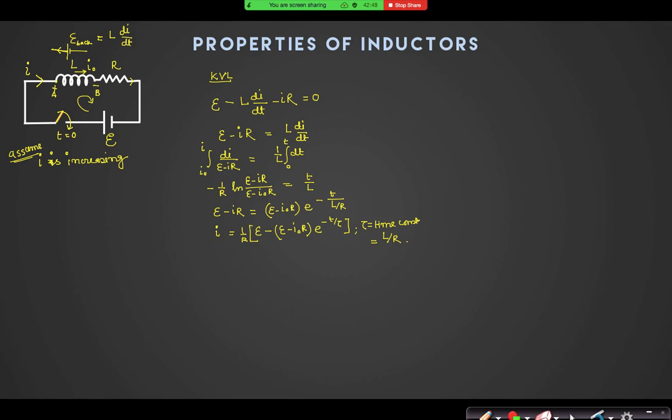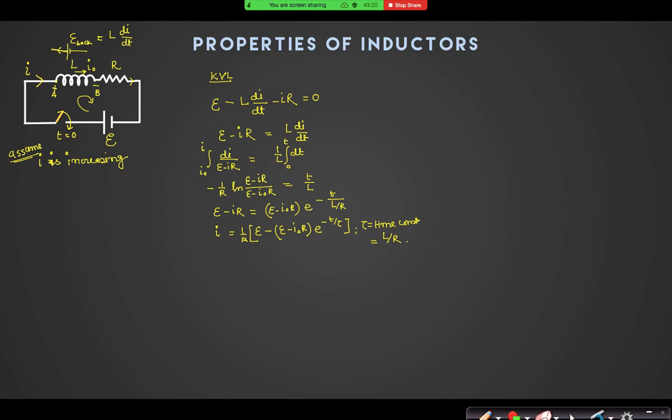So the current, as I have said, the inductor will always oppose the change in current, right? So whatever is the initial current will be the final current just before and after. Just before the switch is closed, current was I naught. Just after the switch, current is also I naught. But it will not always be I naught. It will gradually decrease, or gradually increase. Here the current will gradually increase.